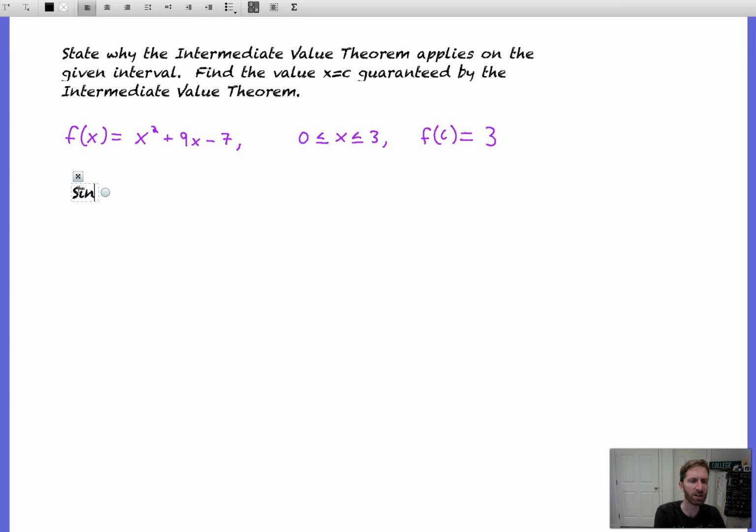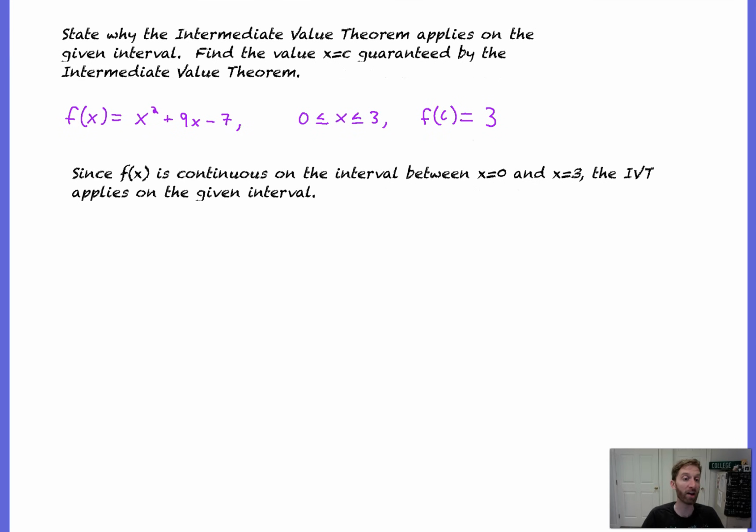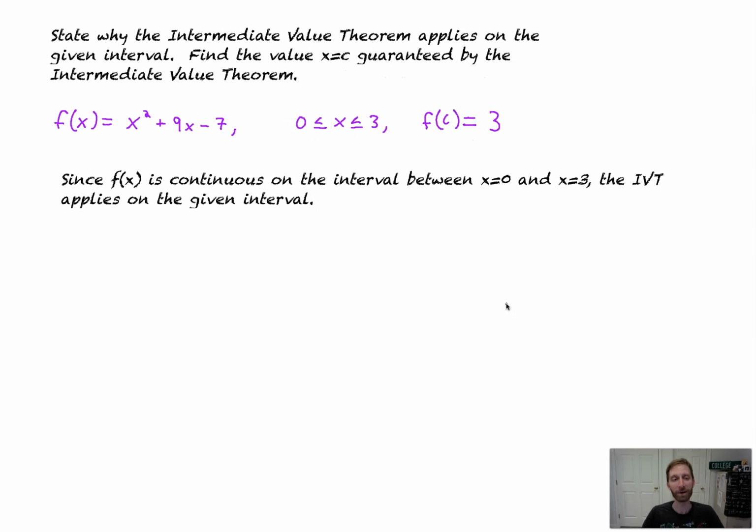We'll say that since f of x is continuous on the interval between x equals 0 and x equals 3, the IVT applies on the given interval. That's it. Very, very simple. Not so bad. At least I don't think it's so bad. Okay, so that's it. That's the premise. If your function is continuous on the interval, then we know that the intermediate value theorem applies.